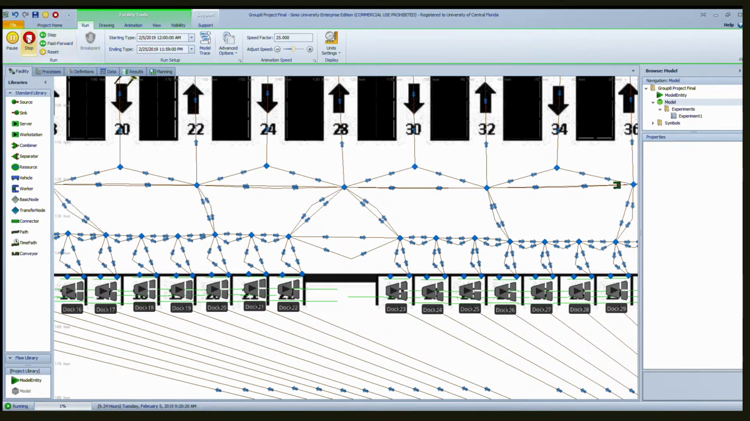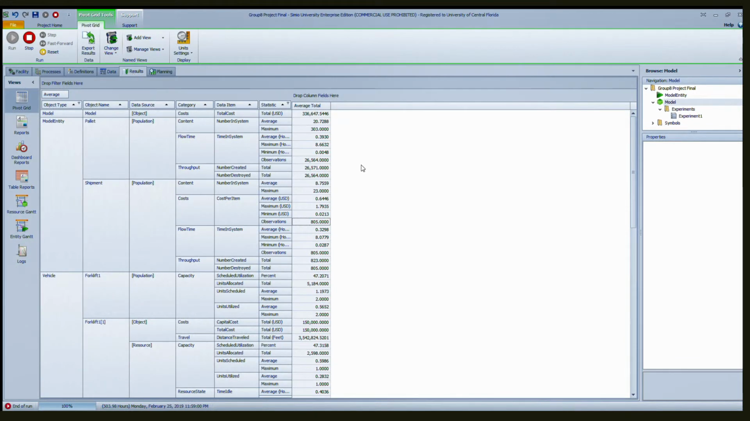If we fast forward this all the way till the end, I want to show how our results are looking and how we're validating our data. We have over 800 shipments and 27,000 pallets of products that are being generated, and that goes well with our data. So now that it's almost done, we will go into results. We go into results, and we can see we got 26,564 pallets created, and we had 805 shipments generated. Well, they were actually created 823, but only 805 were destroyed.